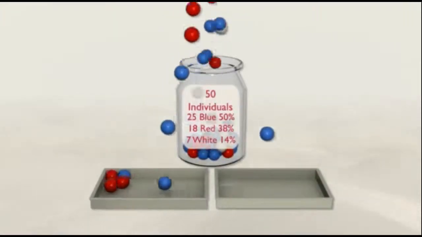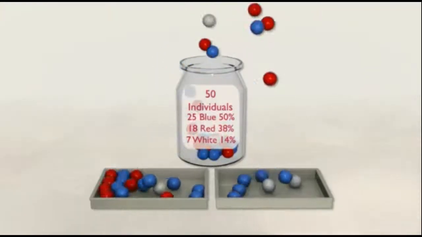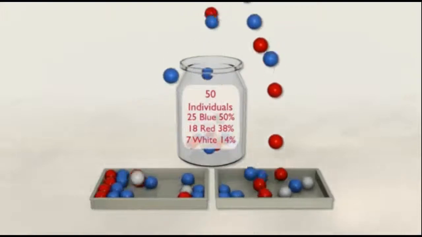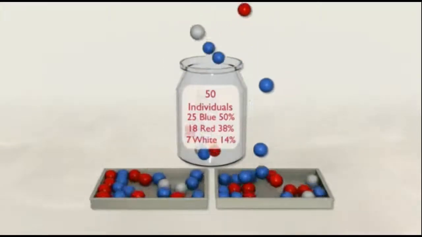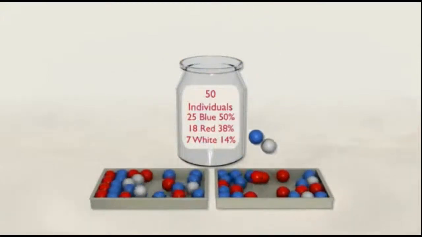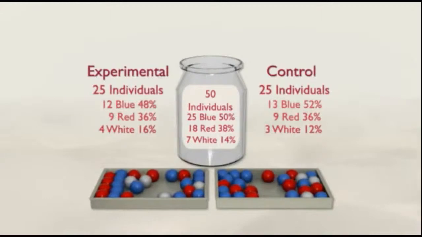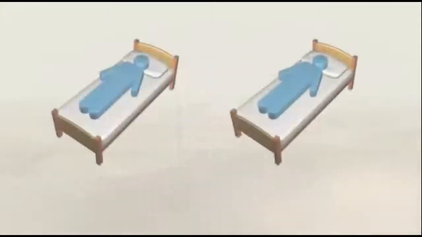Study participants are randomly assigned to one of these groups. That means each participant has an equal chance of being assigned to the control group as to the experimental group. More importantly, it ensures an equal distribution of the participants' characteristics so that the groups can be considered equivalent before the experiment begins.